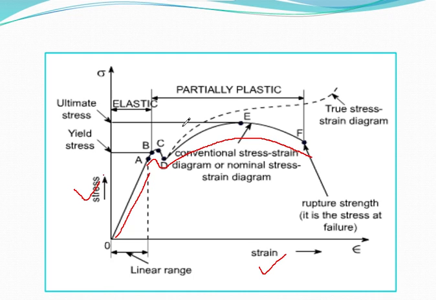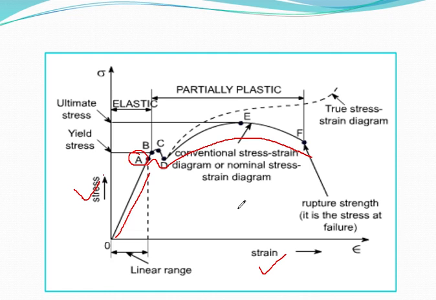So if you consider the point A, first consider point A. This is called the proportional limit. So what is proportional limit? It is a point in the stress versus strain diagram up to which the diagram is a perfectly straight line.